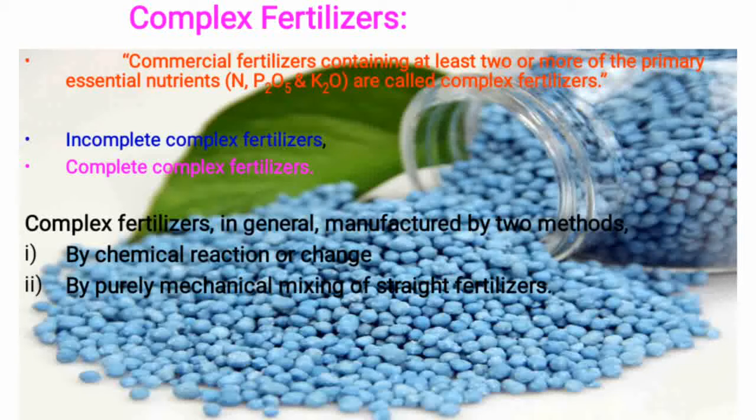Suppose you take nitrogen and phosphorus, that is incomplete. Nitrogen and potassium is also incomplete. The next class is complete complex fertilizer, which contains three primary essential nutrients, that is total NPK. So if three nutrients are contained in one fertilizer, that is complete complex fertilizer.